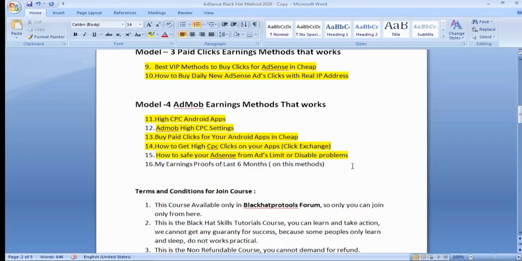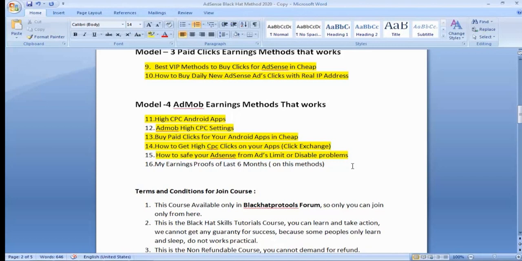Because you don't have organic traffic. You don't have any ranked keyword, and you send all traffic from social media. How can you get real clicks? So the first strategy is that. You need 70% real traffic with real click, page view and impression, and 30% you can send paid traffic or click exchange.